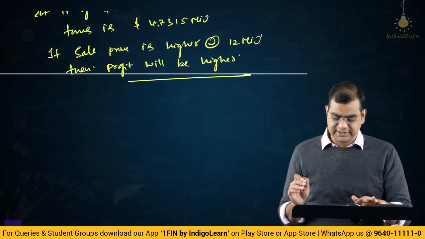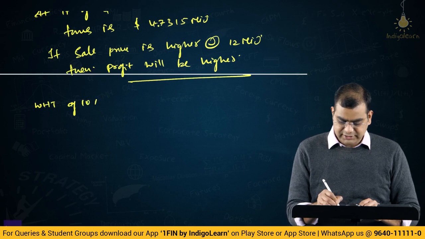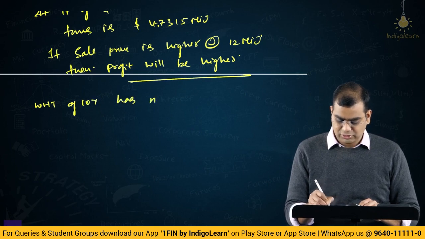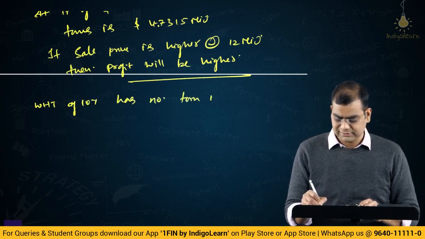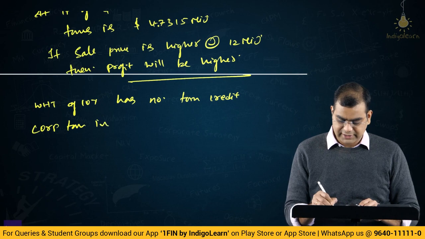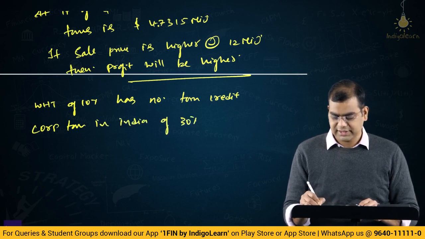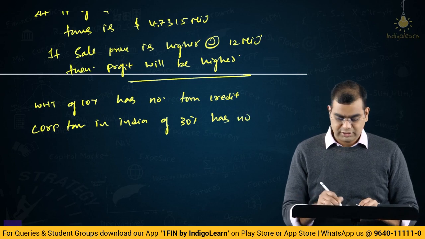So, here we can write an assumption: withholding tax of 10% has no tax credit, and corporate tax in India of 30% has no tax credit.